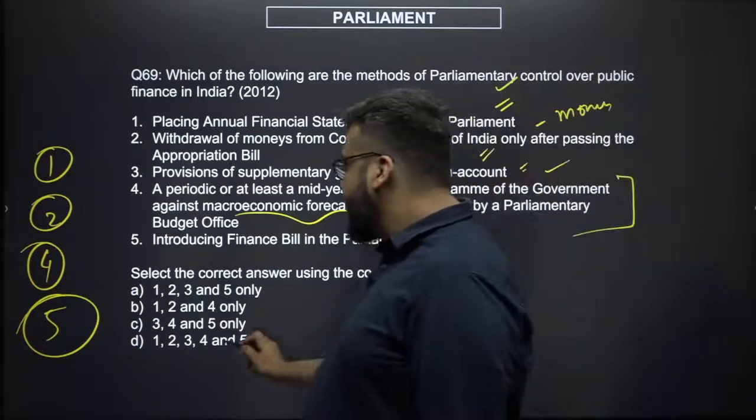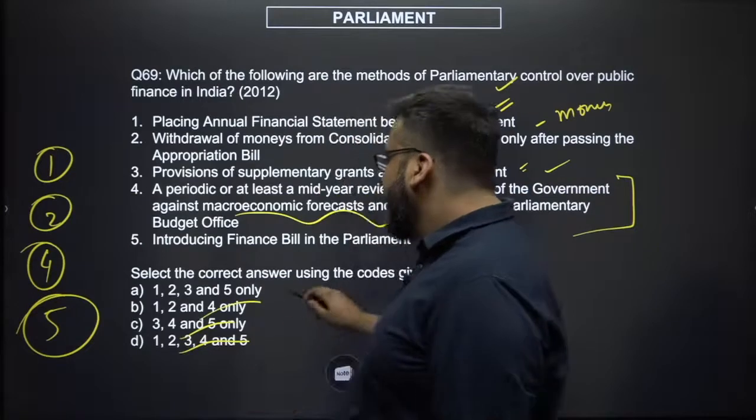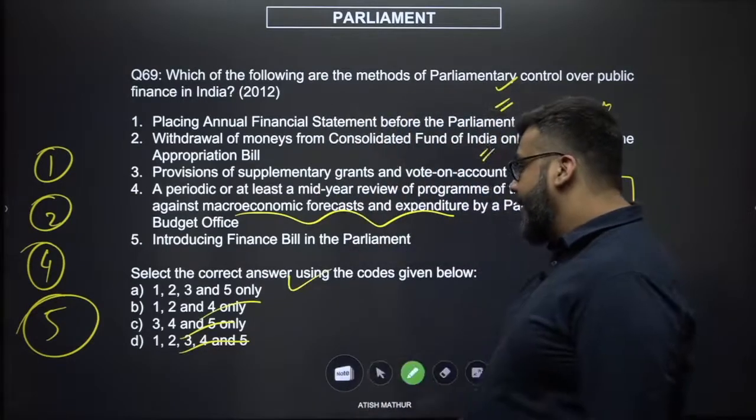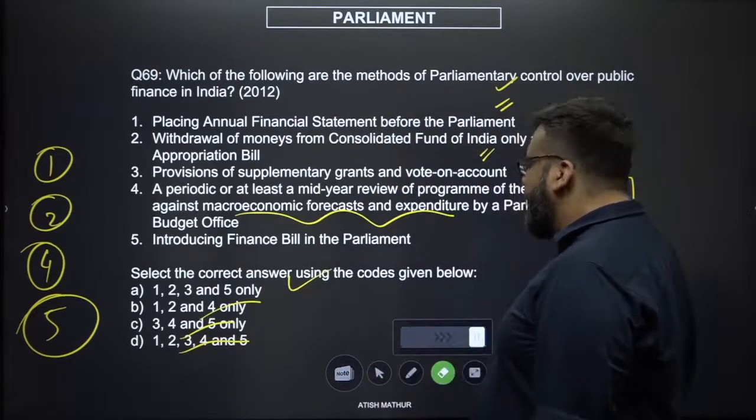So any option which has actually 4 in it can be eliminated. Your answer would be A, 1, 2, 3 and 5. Look for the meaning of the words.